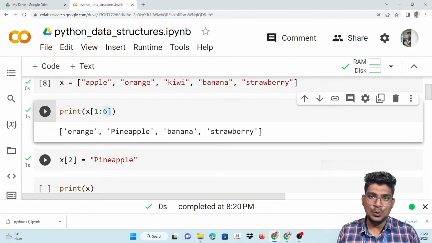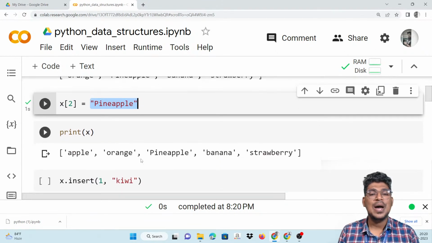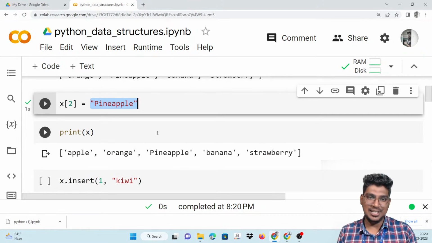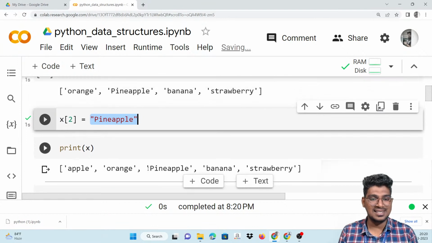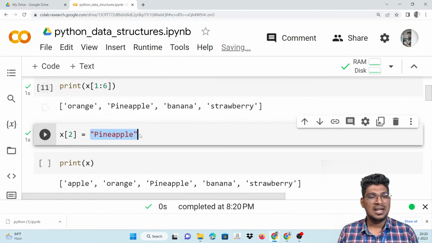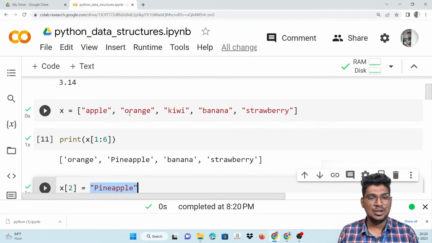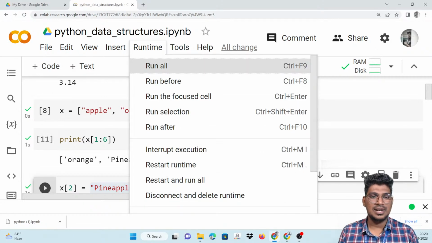Then x of 2 is equal to pineapple, in the sense it will be adding the second item. That means x of 2 is equal to pineapple, and you can see it here. Just a minute, I will run it again.